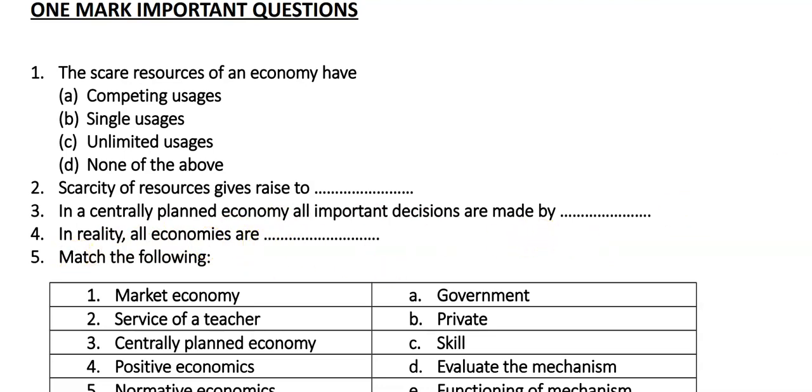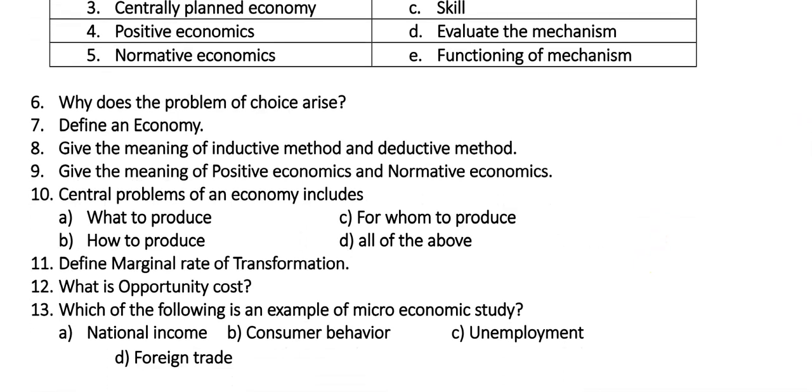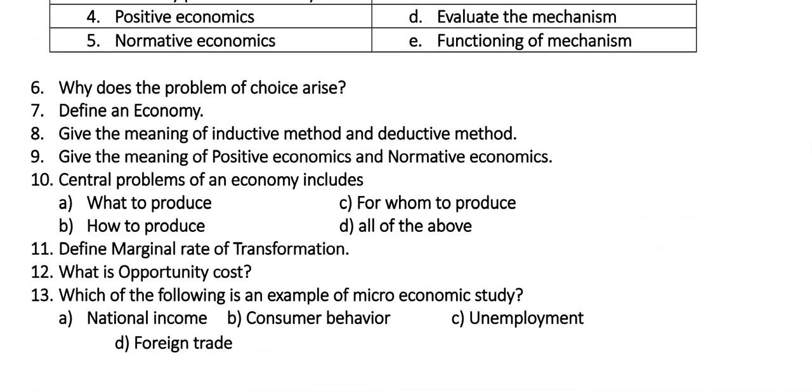Then match the following. Here the group A and here group B. You have to match which is the correct answer. In the group A, you can see market economy, service of a teacher, centrally planned economy, positive economics, normative economics. In group B, government, private, skill, evaluate the mechanism, functioning of mechanism. Next, question number 6. Why does the problem of choice arise? Then define an economy. Then give the meaning of inductive method and deductive method.